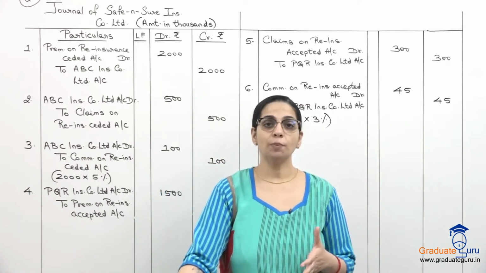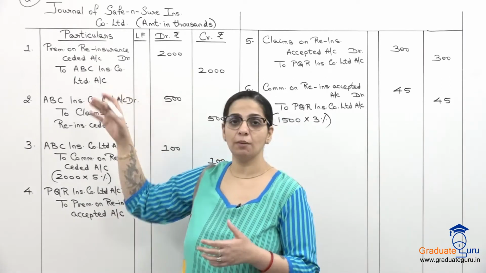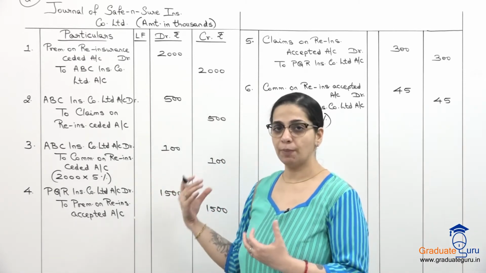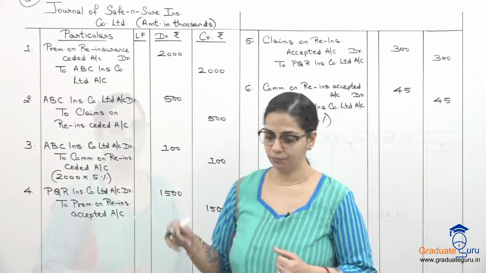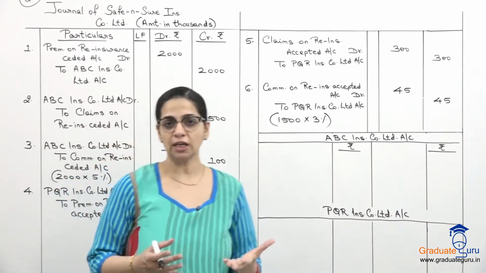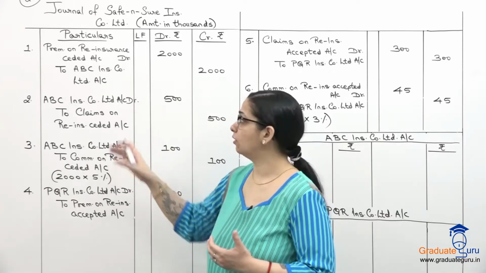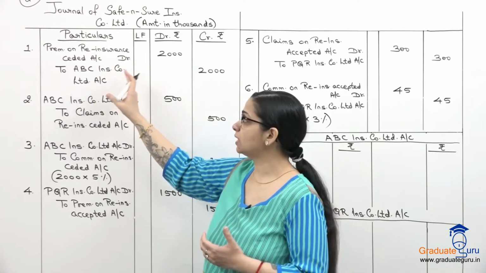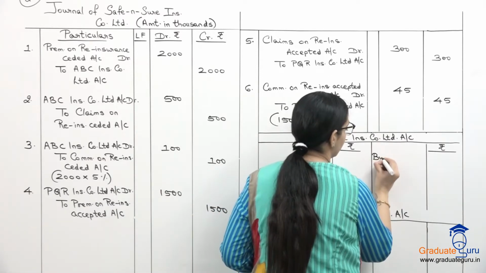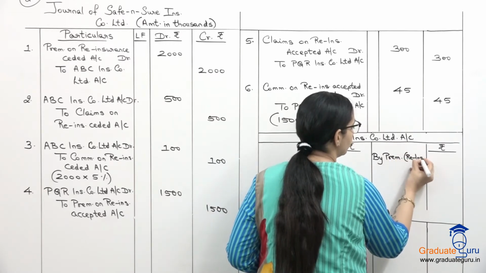They've also asked us to prepare the ledger accounts. So basically to find the balance कि ABC से हमें कितने पैसे लेने हैं या देने हैं, and same way for PQR. So let us prepare the formats for the ledger accounts also. So let us do this ledger account. Basically हमें सिर्फ posting करनी है जो हमने already entries pass की है. We just have to give the second effect. So यहाँ पर first entry में ABC is credited. So ABC के credit side पे we will write by premium. In brackets you can write down reinsurance.